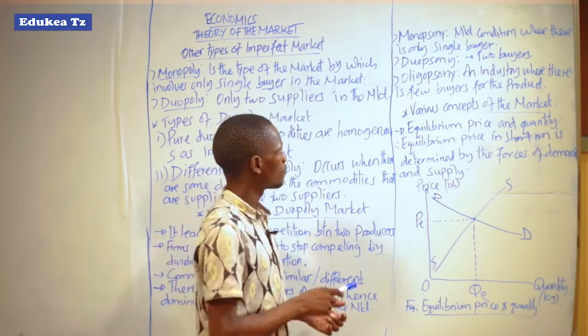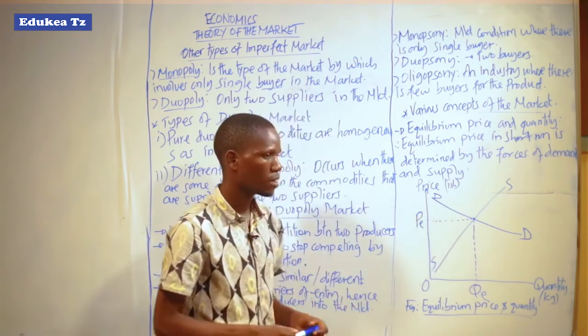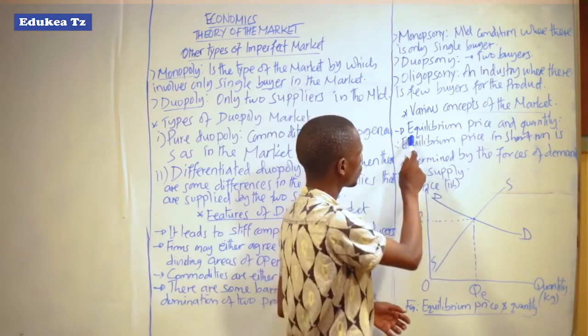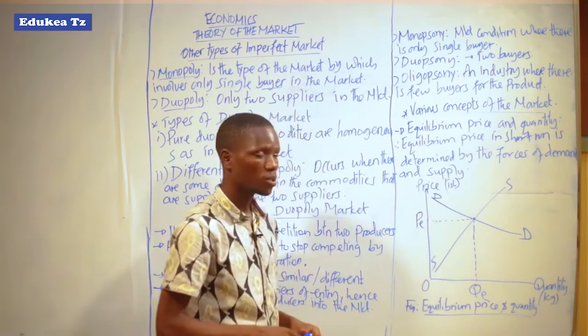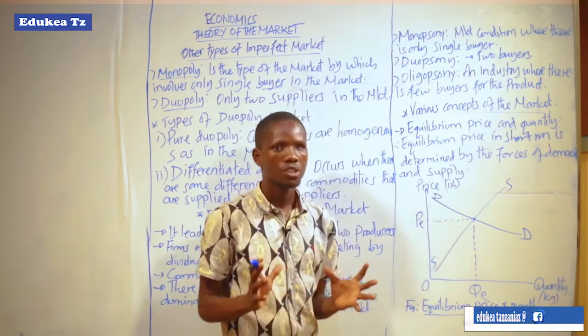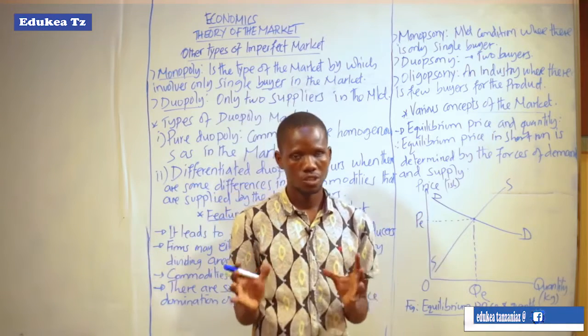Now we have various concepts of the market, where first we have the so-called equilibrium price and equilibrium quantity. Equilibrium means equal standing.